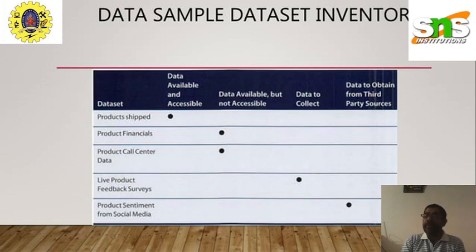The data cannot be obtained from third party sources, because third party sources don't know what that product is. Finally, third party sources may market that product through social media in terms of product sentiment. If the product seems worthwhile, people can recommend it to other users. So this is one sample data set of how we have to analyze data through the data set inventory.